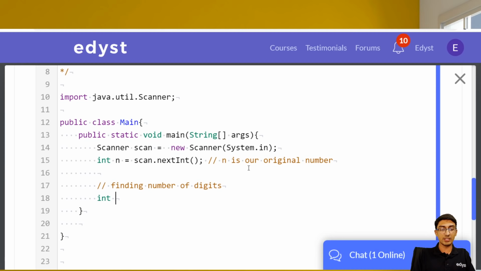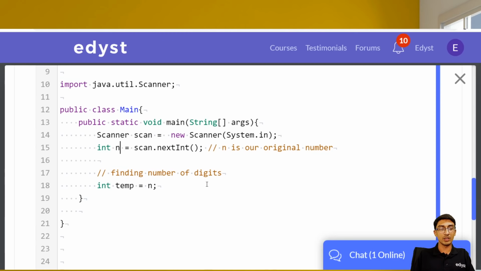The way we can do that is, let's take int temp is equal to n, because we want to store n. N is our original number. We don't want to remove n. So let's do int temp is equal to n, and let's keep dividing temp by 10 till we reach 0. What do I mean by this? Let's say the number is 153.